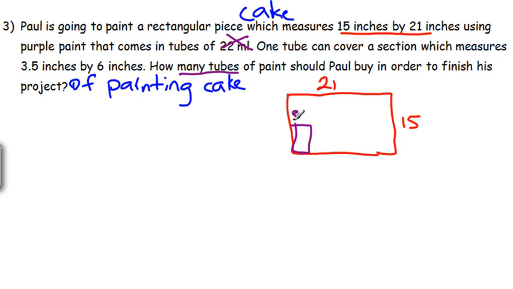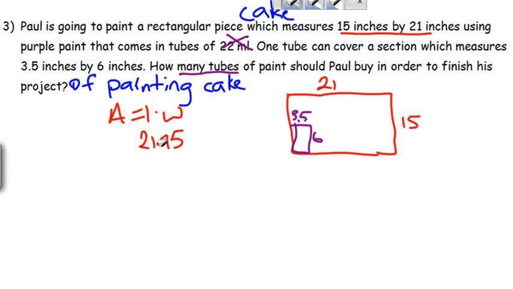That's 3.5 by 6 inches. So the question is, how can we figure out how many of these little purple squares are in our total area of cake? So we need to find the area of each section first. So we can find the area of this. That's a rectangle, so it's length times width, or 21 times 15.